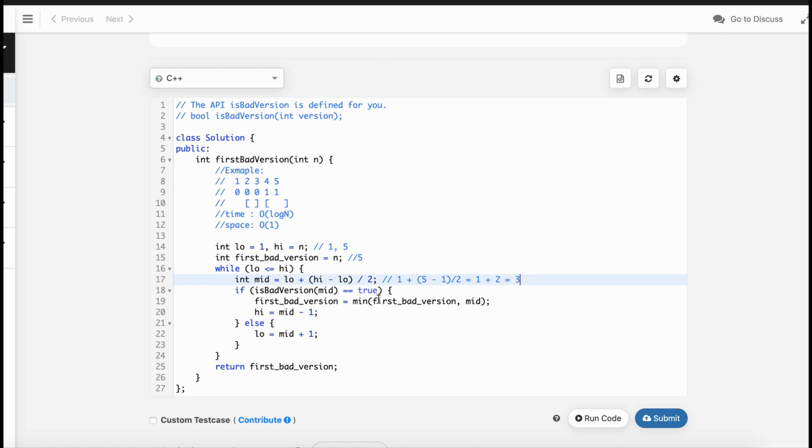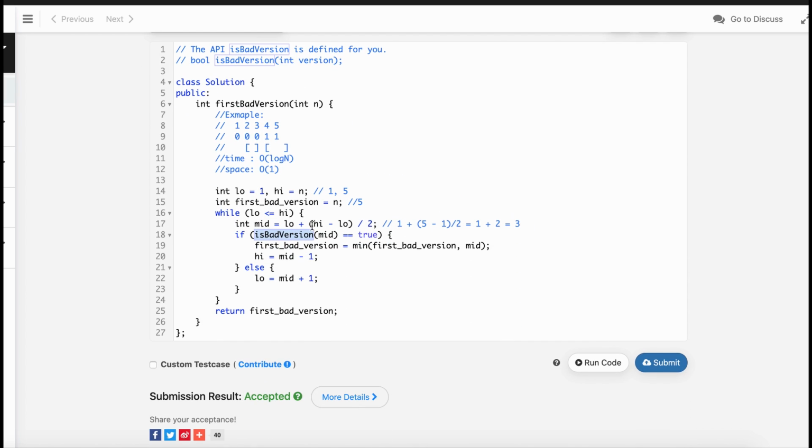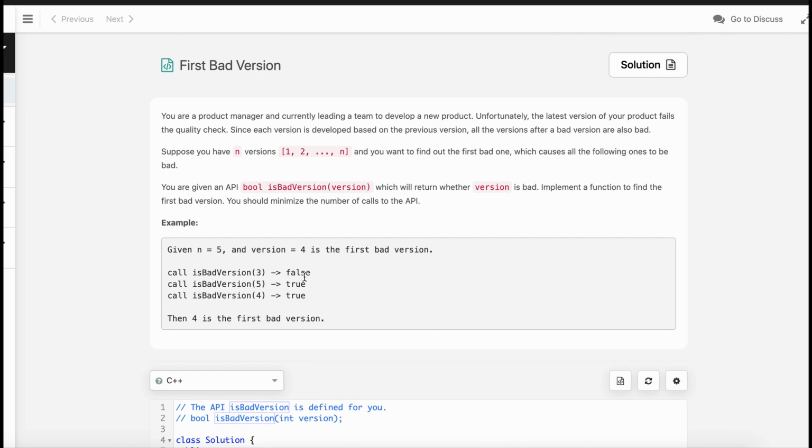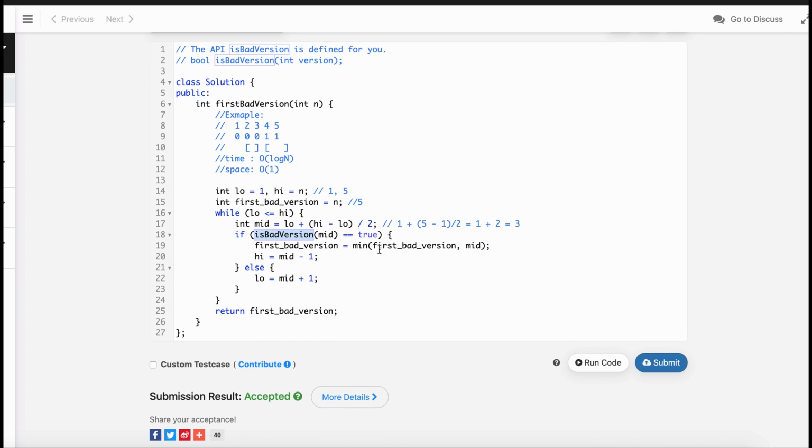So we see that if bad version, so basically if 4 is the answer, then the API, which is not under our control, so this is some external API that is provided to us, is returning false. That's why we are moving, our answer is in the right side, so it is returning false. So we went here and we change our low value. Now low value will be updated to, this is 3, right? So it should be 4 now, and our range is 4 to 5.